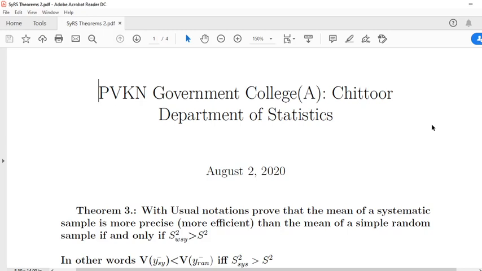Welcome dear students. This is the third lecture on systematic random sampling technique. In this lecture also we are going to discuss two important theorems.